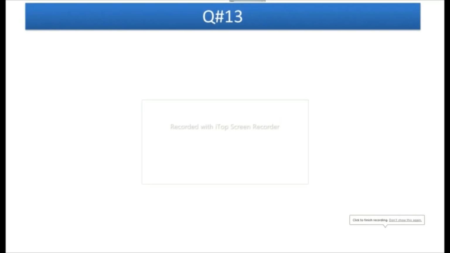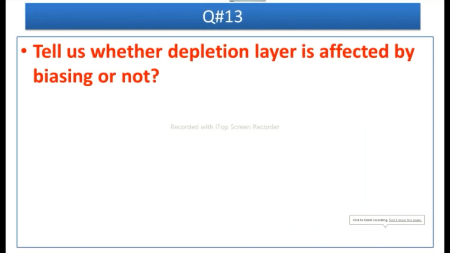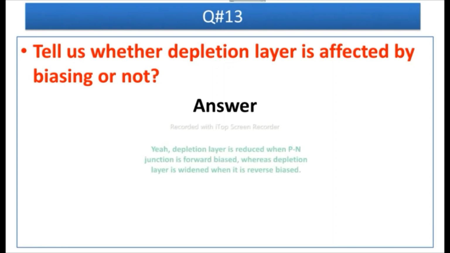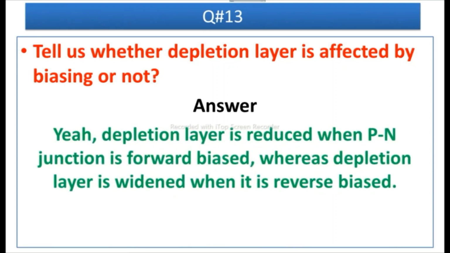Question number 13 is, tell us whether depletion layer is affected by biasing or not. Answer is, yes, depletion layer is reduced when PN junction is forward biased, whereas depletion layer is widened when it is reverse biased.